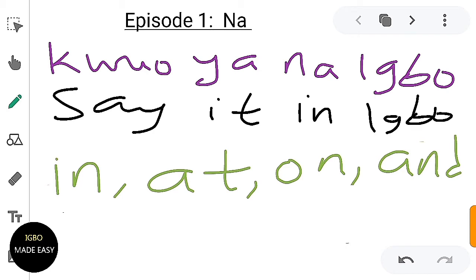Now you see, na is functioning as in in this case. So we've seen na function as and, we've seen na function as at, we've seen na function as in.